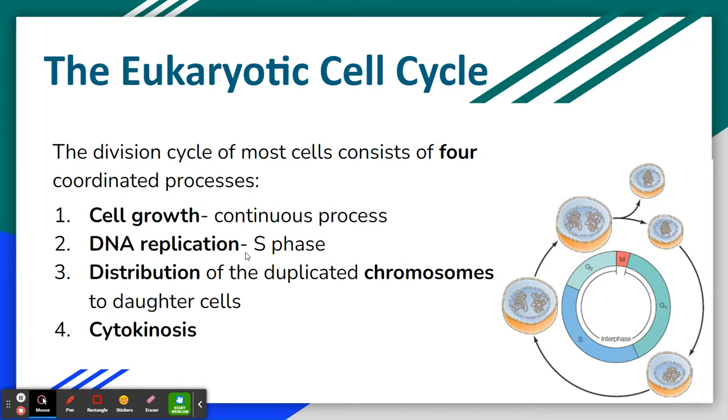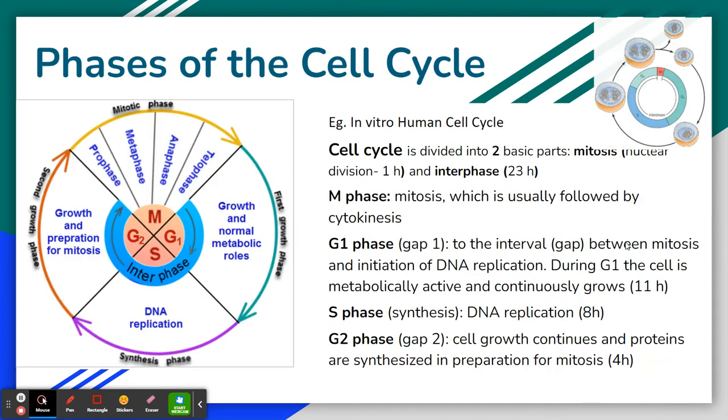Next is DNA replication, which is represented by the S phase. Next is distribution of the duplicated chromosomes to the daughter cells, which takes place during the M phase. And finally, division of the cell into two daughter cells is known as cytokinesis.